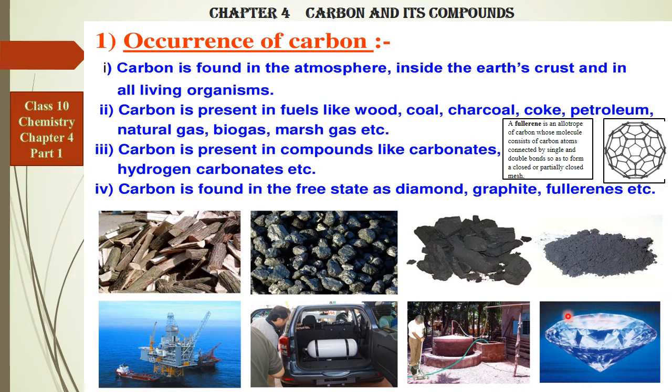Here you can see the diamond, graphite, fullerene. So fullerene, what is a fullerene? A fullerene is an allotrope of carbon, another form of carbon, whose molecule consists of carbon atoms connected by single bonds, and somewhere you have double bonds, so as to form a closed or partially closed mesh. It is like a mesh. So the fullerene is an allotrope of carbon whose molecule consists of carbon atoms connected by single and double bonds so as to form a closed or partially closed mesh.